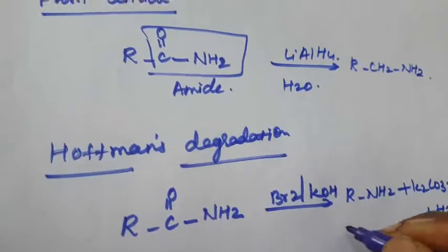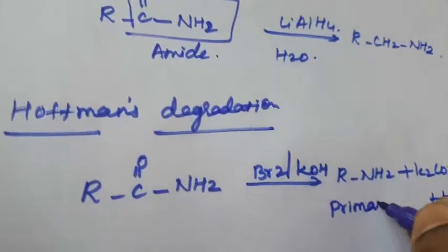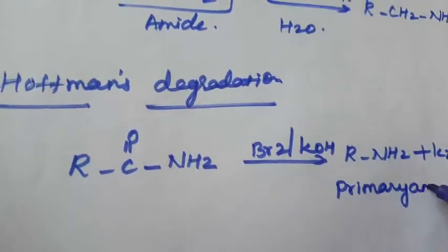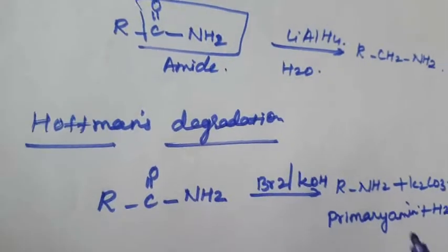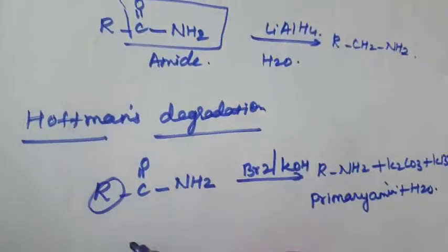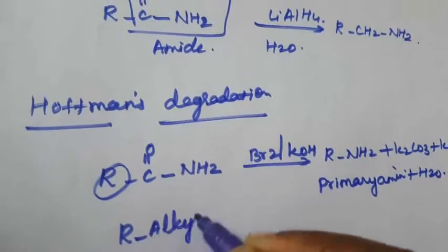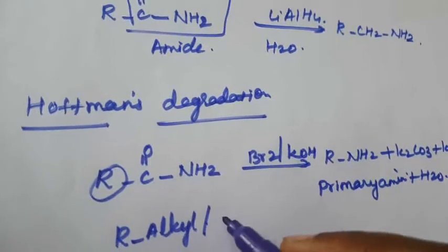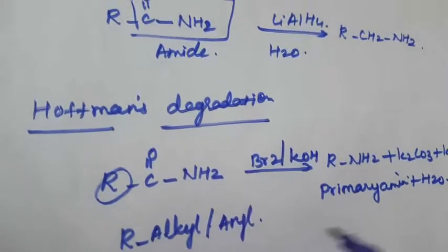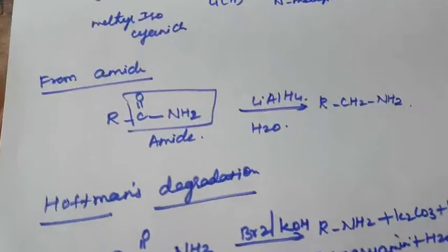This is called a primary amine. Here R is an alkyl or aryl group; it can be an aliphatic compound or an aromatic compound. That is called Hofmann degradation.